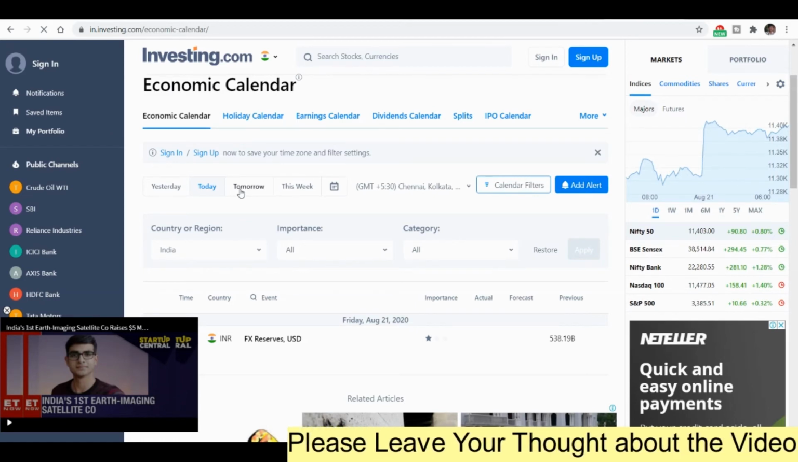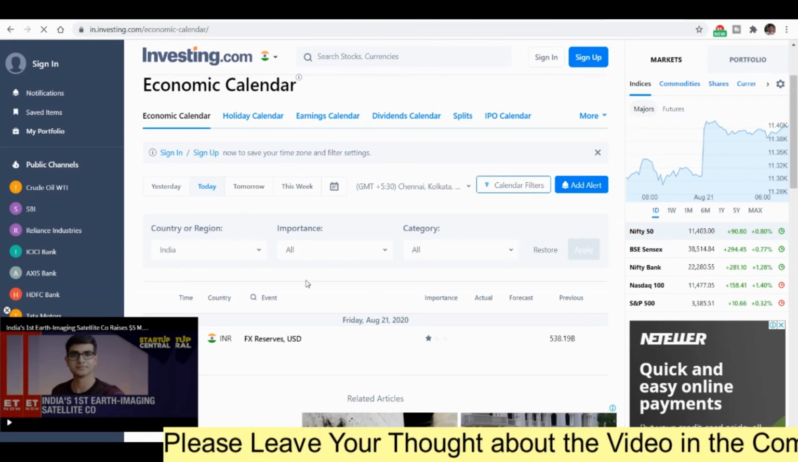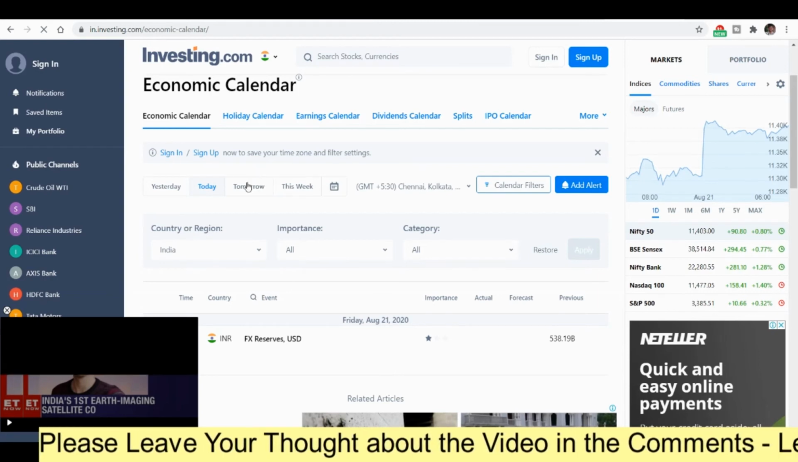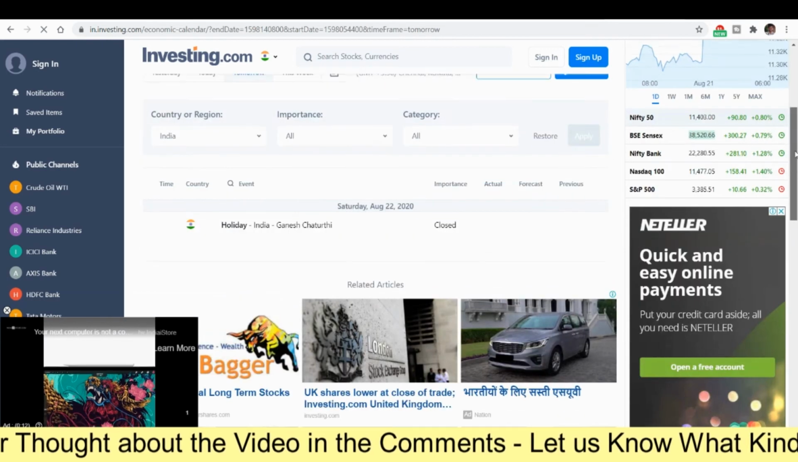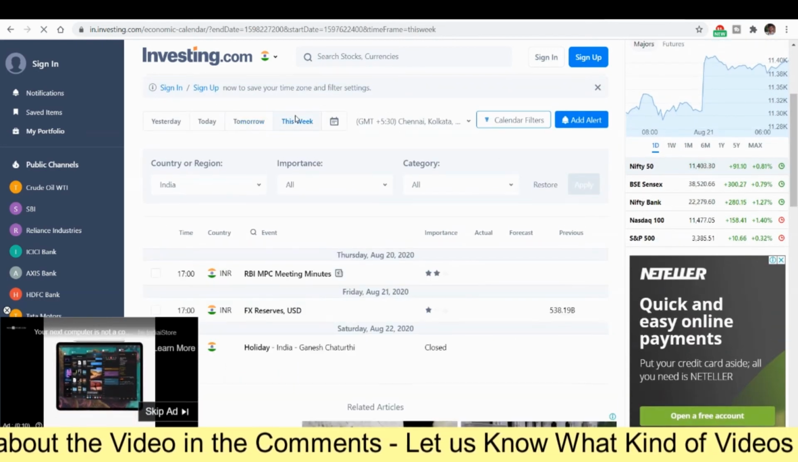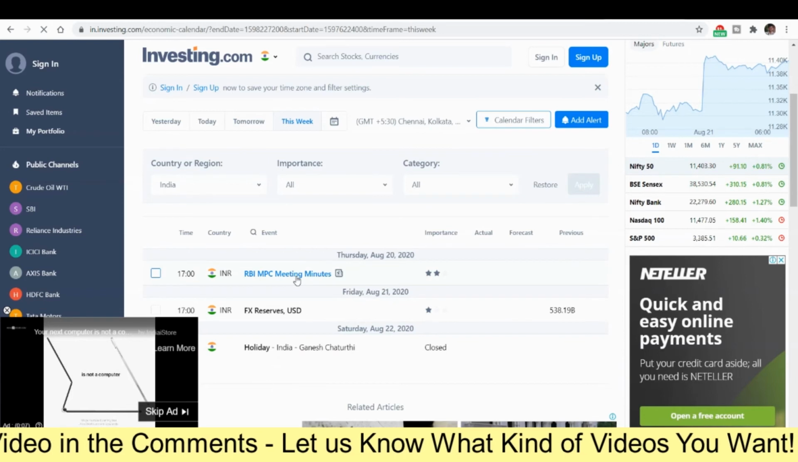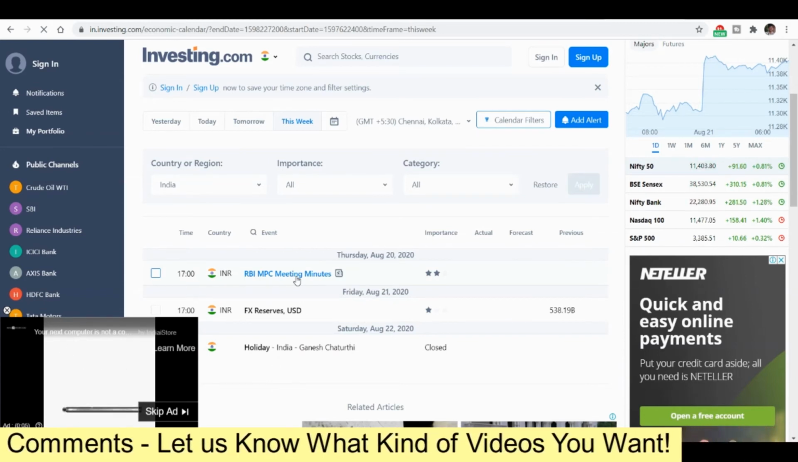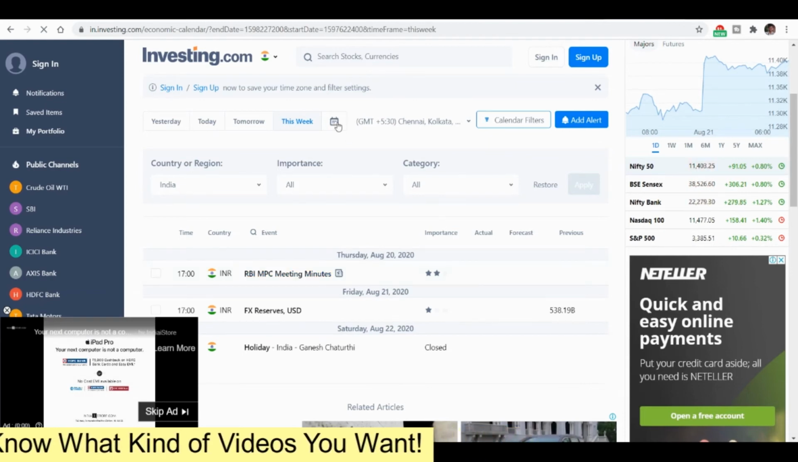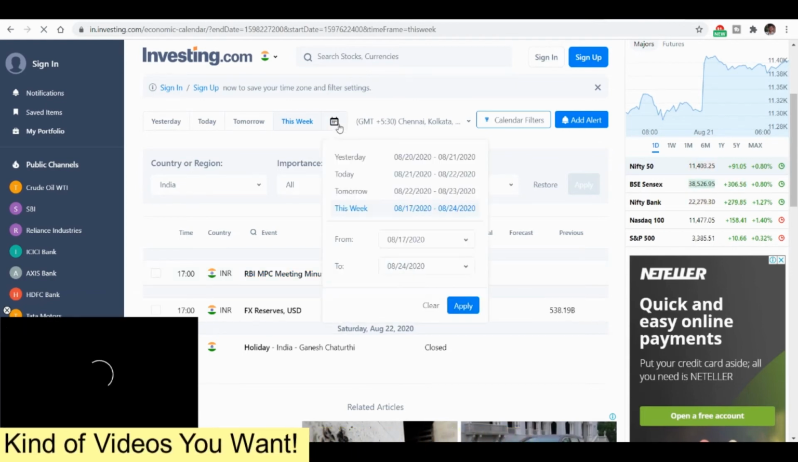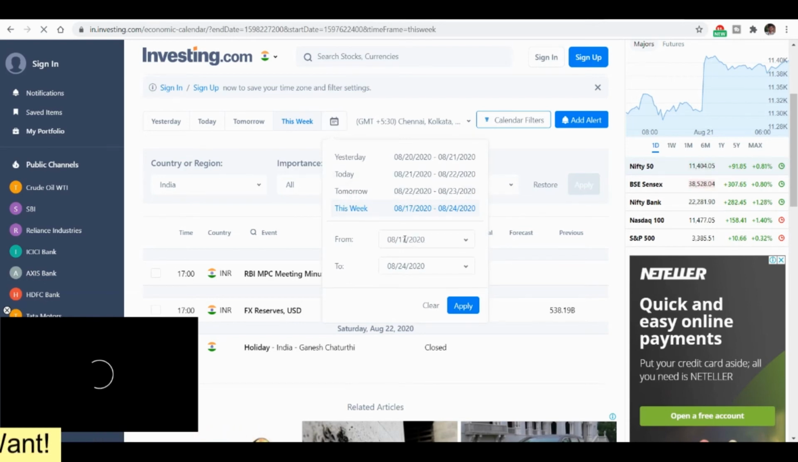For today there is forex reserves USD data, and tomorrow we have a holiday for Ganesh Chaturthi, and this week we have RBI MPC meetings, which were on the 20th actually. So I was talking about the repo rate and these things, right? I will show you because it came a little bit early. I will go and choose the custom date so that it will be easy for you. I will choose from 1st August to 24th August.